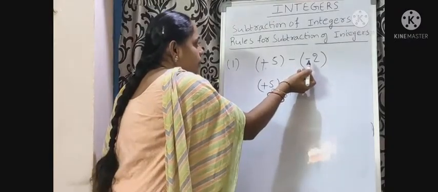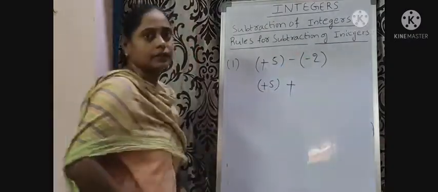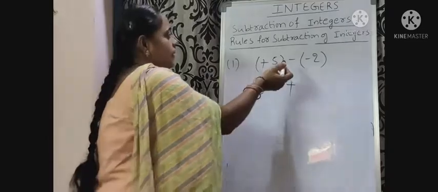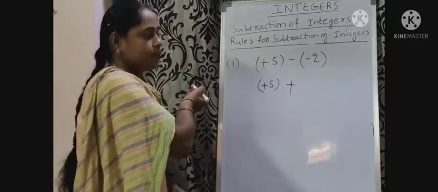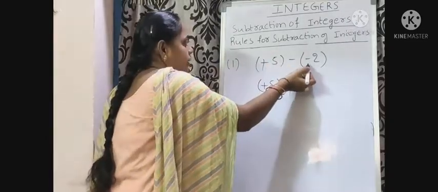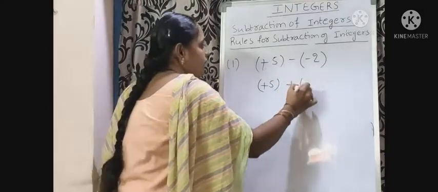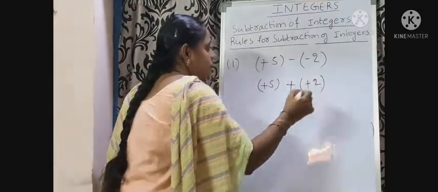Step 3: write the opposite sign of the subtrahend. What is the opposite sign of minus? Plus. That is plus 2.